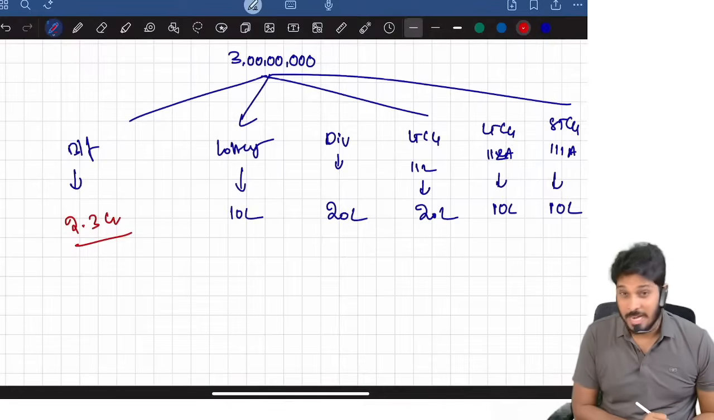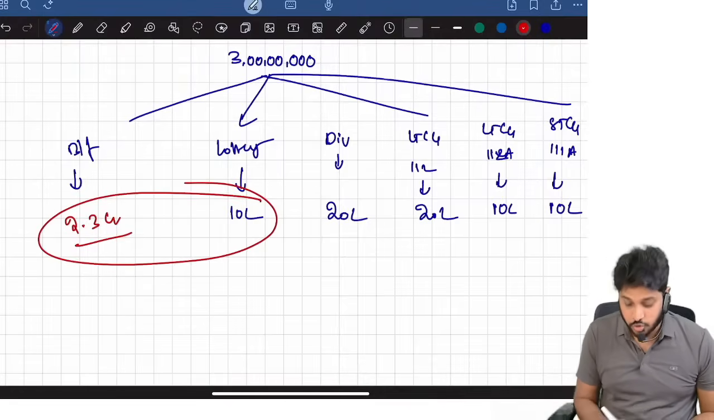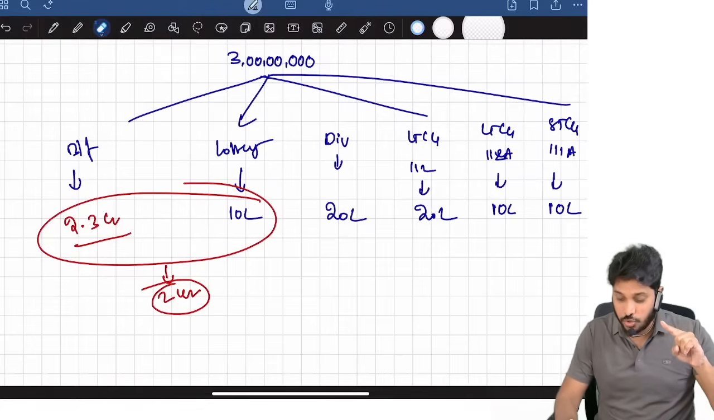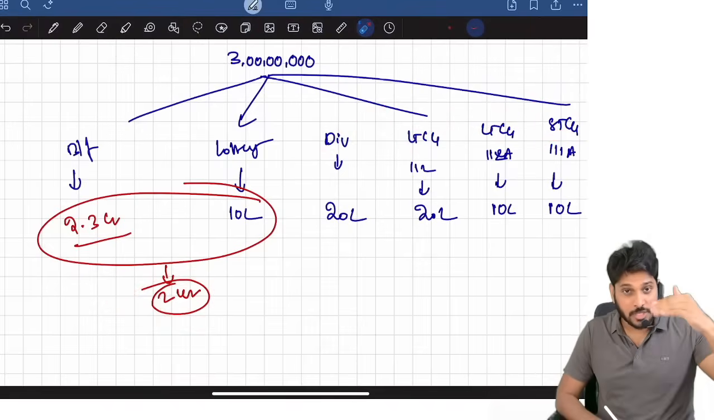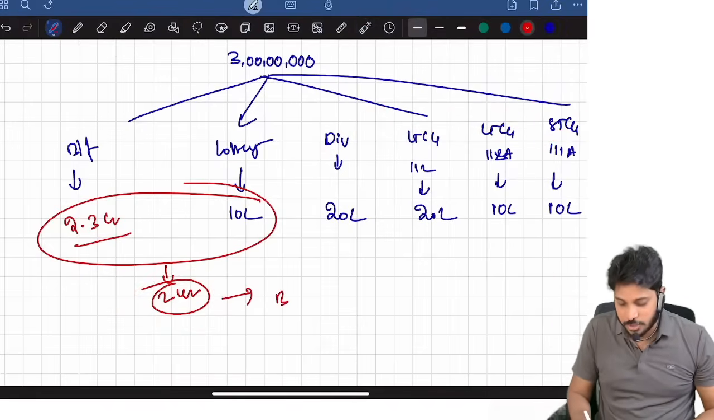2.3 crore. Now here, lottery plus these two has to be considered, which is 2.4 crore. Total income excluding dividend and long-term gains is 2.4 crore, which is more than 2 but not exceeding 5. So automatically, on this you first compute basic tax.